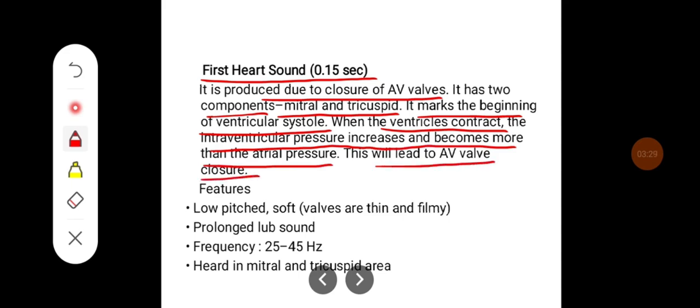Features of the first heart sound are: it is low pitched, and it is soft because the valves are thin and filmy. It is a prolonged sound and is heard as a lub sound. Frequency is between 25 to 45 Hz, and it is heard in the mitral and tricuspid area.